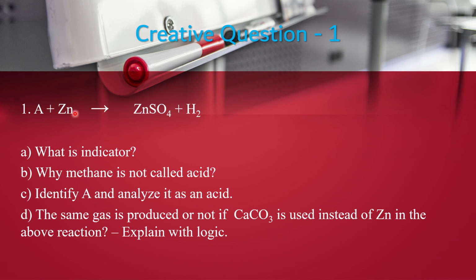But when calcium carbonate is used instead of zinc, hydrogen gas will not be produced, because you know that acid reacts with any carbonate compound and they produce salt, water and carbon dioxide gas. So here the same gas will not be produced if calcium carbonate is used instead of zinc. This question you will write by showing the reaction and explanation.